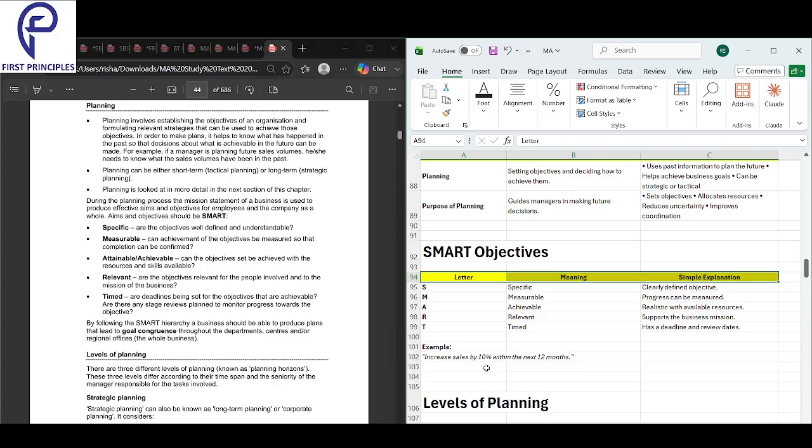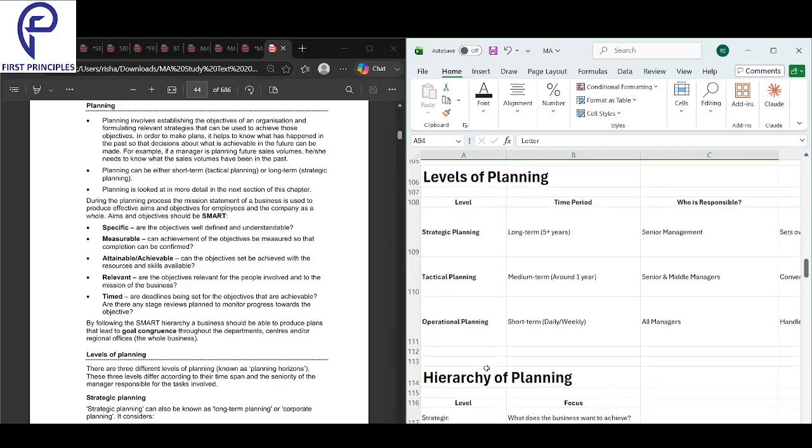First is specific, clearly defined, no confusion. Second, measurable, can track the progress with numbers. Next, achievable, realistic with resources you have. Next, relevant, matches the business mission. Next, timed, has a deadline plus review dates. You constantly keep reviewing it, have your deadline, but you review it. It should be relevant, achievable, measurable, and specific, very clearly defined, with no confusion.